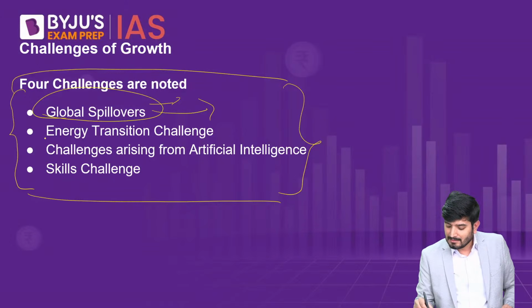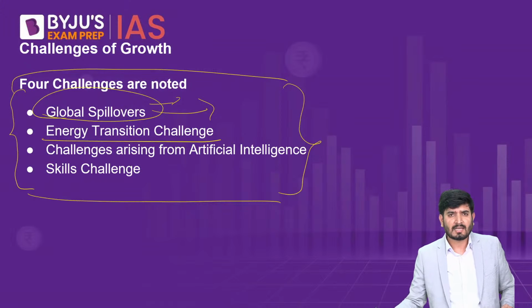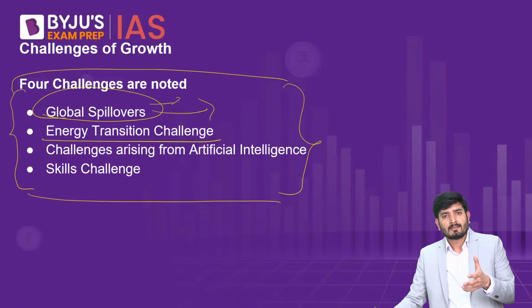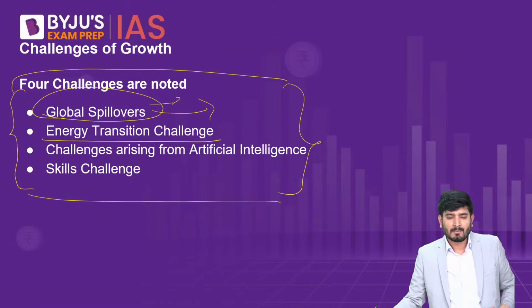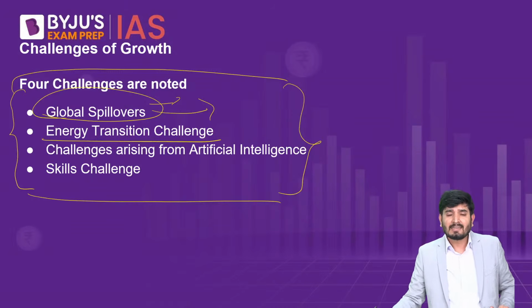Second one is the energy transition challenge. And the root cause of this energy transition challenge is climate change. So for example, we know day by day climate is changing. Now, if someone says that climate change is bad, then definitely that person is wrong. Climate change per se is not bad, but the pace and the pattern with which climate change is happening, the intensity with which climate is changing, that is something worrisome.